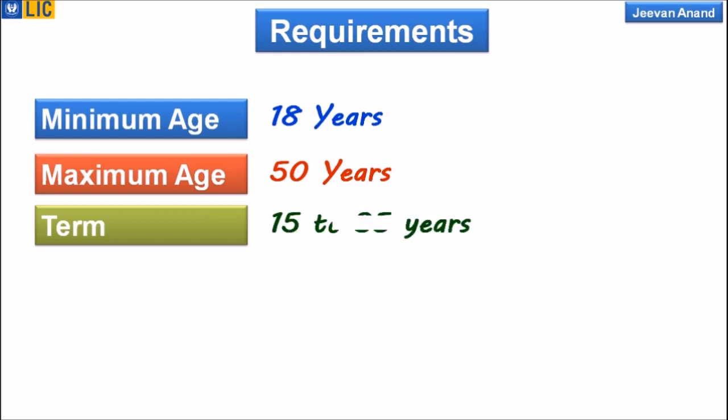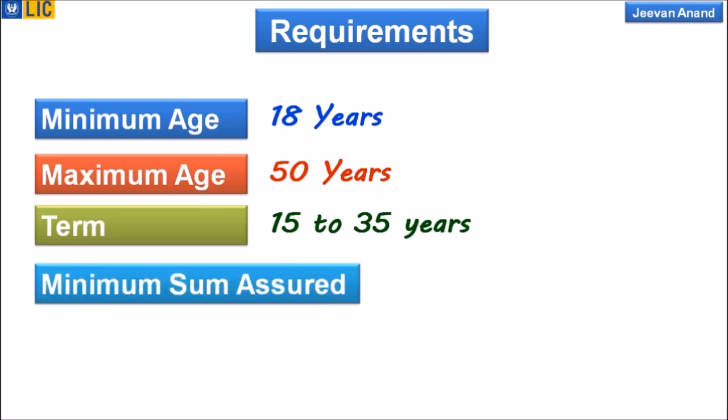And term, yes friends, it is available from 15 years to 35 years. One can choose any term, that is 15, 16, 17, whatever term he wants. Another requirement is minimum sum assured. What is the minimum sum assured value? 1 lakh rupees. Right friends, 100,000 Indian rupees, that is 1 lakh rupees, is the minimum sum assured required.